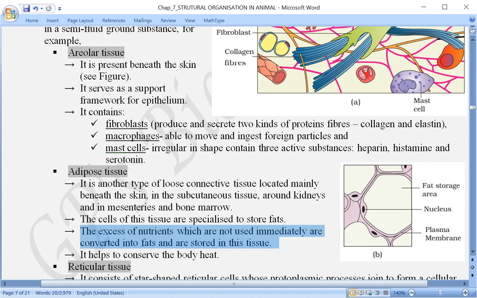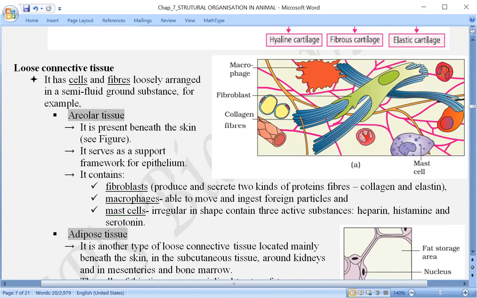As a result, our body temperature remains constant. Body temperature remains constant means that according to the change in seasons, the temperature of our body does not change. If you remember, we discussed cold blooded and warm blooded in the chapter on animal kingdom.